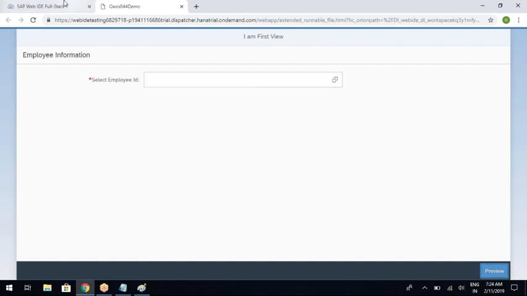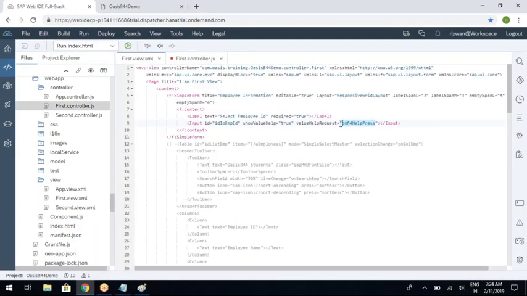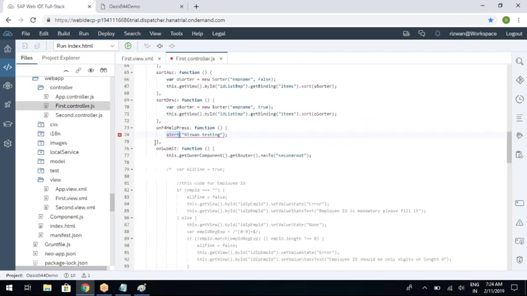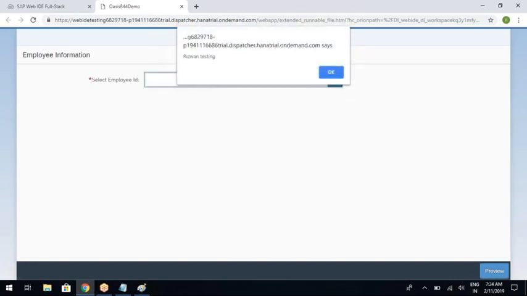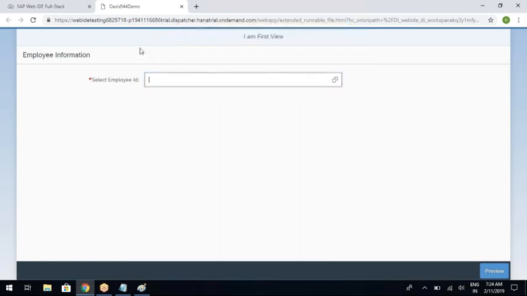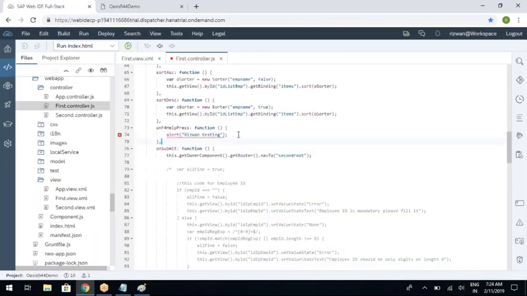Now I'm clicking this button. When you press this button, you assigned a function, and inside this function you have written an alert statement, so the alert statement should appear. Yes, it is appearing, this one testing. That means this function is getting executed fine.